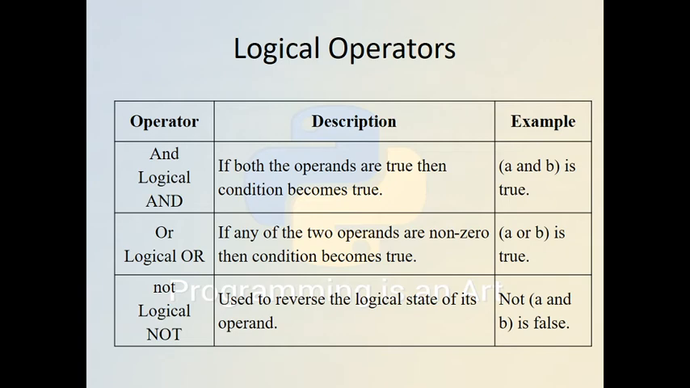And then we will discuss the logical operators. The logical operators are applied between two relational operators. There are three operators: and, or, and the logical not. If both the operands are true, then the condition becomes true. If any of the two operands is non-zero, then the condition becomes true, and the logical not is used to reverse the logical state of its operand.